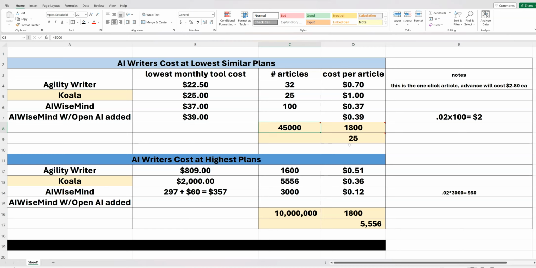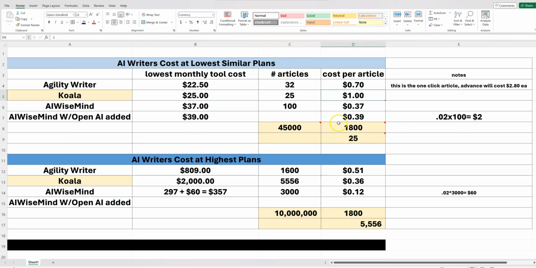But on average, from me using the tool, it usually creates about 1,800 words per article. That's what I'm going with, 1,800 words per article. And so, I did the formula right here, and we land at about 25 articles that you would be able to pump out on the $25 plan per month with that 45,000 words. And so that leads us to $1 per article in Koala.